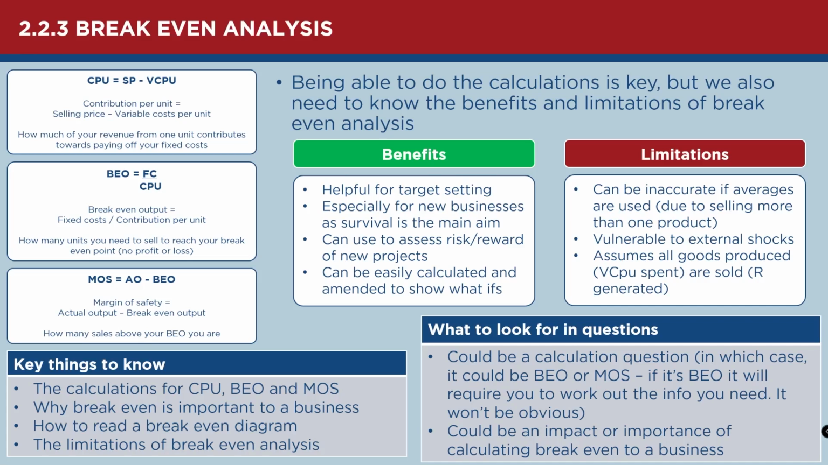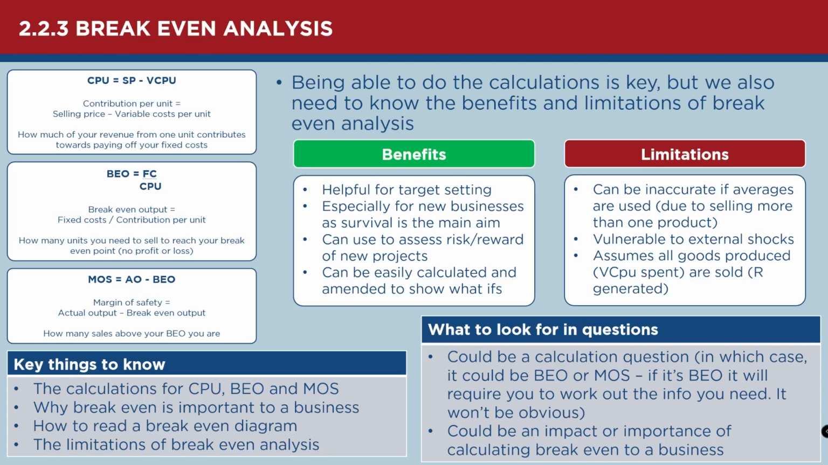So on the left-hand side, you can see there we've got the 3 calculations. We've got contribution per unit, which is the selling price minus the variable cost per unit. And what that means is how much of your revenue from 1 unit contributes towards paying off your fixed cost. That's why it's called contribution per unit, because every time you make a sale and you've paid your variable costs for making that sale, like the direct costs, the remainder, the contribution per unit, is going to contribute towards paying off your fixed costs until you've reached your break-even output, and then every contribution is going to be profit.